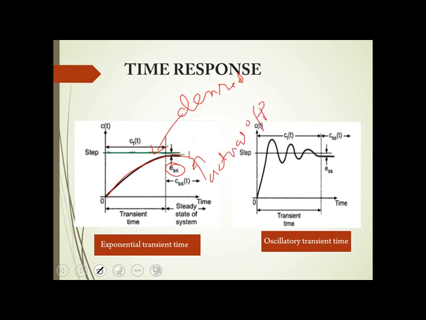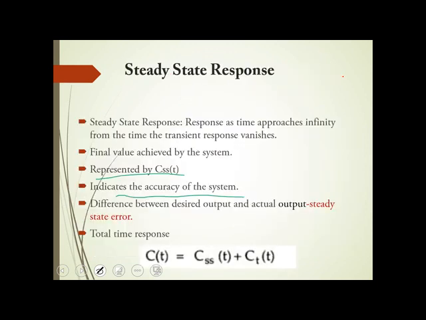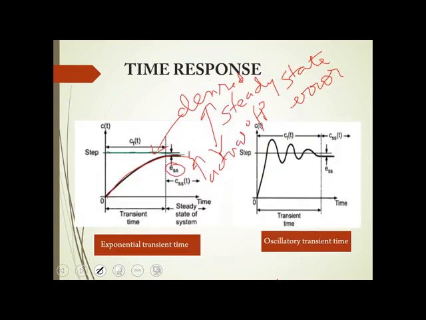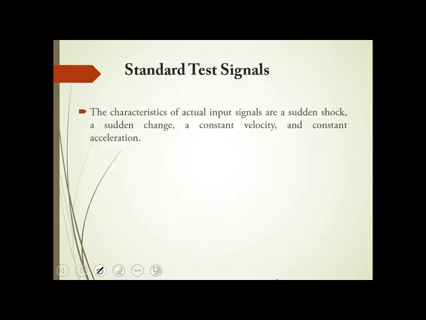The difference between the desired output and actual output, you call it steady state error. Steady state error is the difference between your desired output and actual output. Desired output is the green line, your actual output is the red line. That is called the steady state error. So your total time response you can see here is Css of t plus Ct of t. This is all regarding your steady state response and transient response.